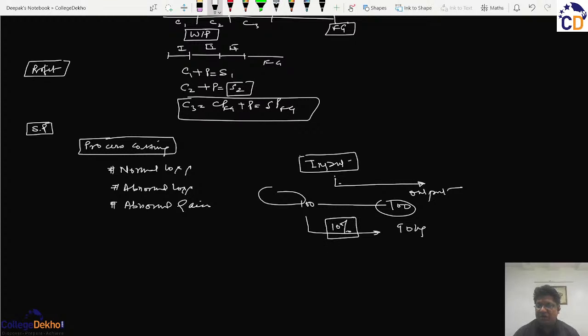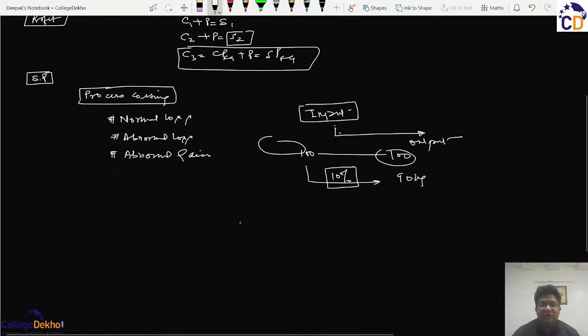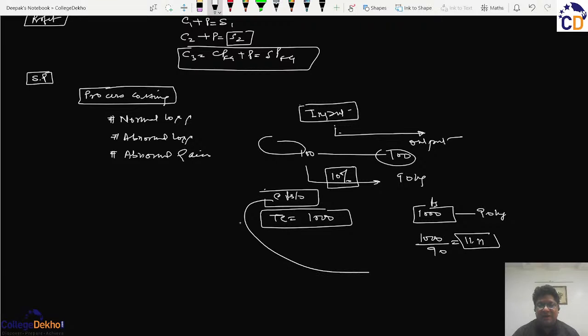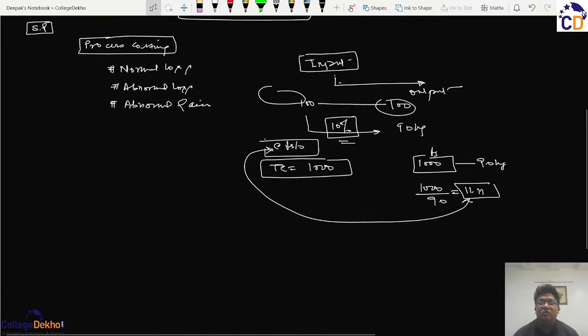It means if this 100 kg of input was purchased at a price of rupees 10, therefore the total cost of input was rupees 1000. But the output can never be 100. Therefore, this 1000 rupees denotes the cost of 90 kg. So effectively what is happening is that the cost per unit has increased. So this figure will come out to 11 point something. So there is an inherent increase in the cost because of the recurring or anticipated loss of the production process.